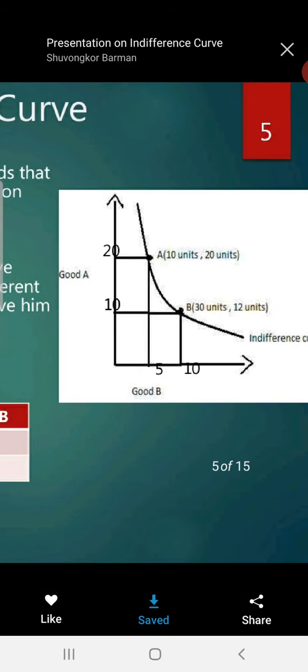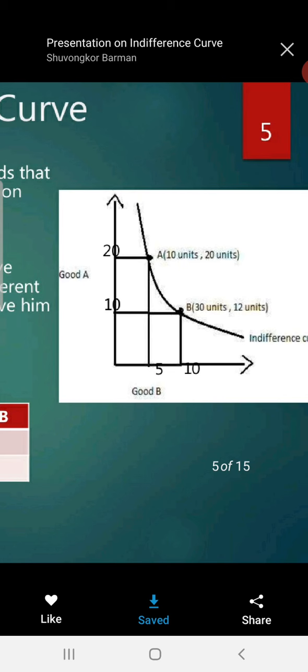The first characteristic, you can tell just by looking, is that it is negatively sloped from left to right. The second characteristic is that it is convex to the origin. Do you know what convex is? You already studied it in 12th standard, in science. The IC curve is convex to the origin.